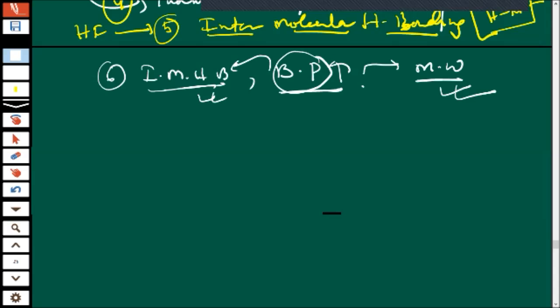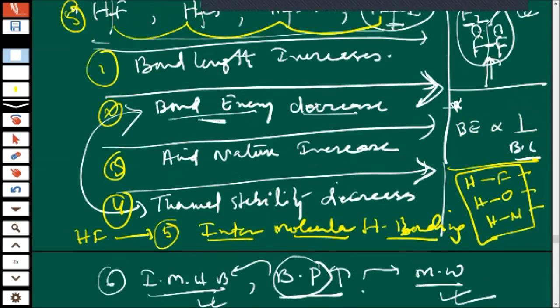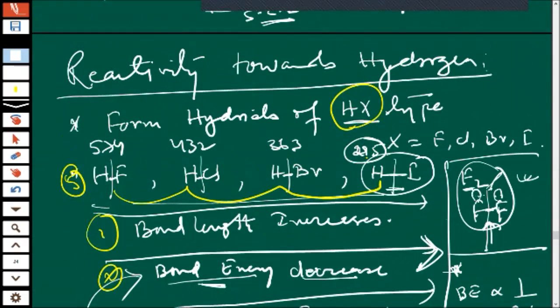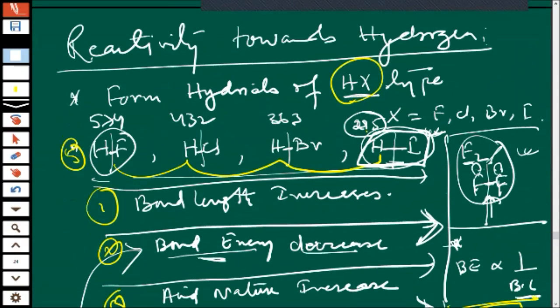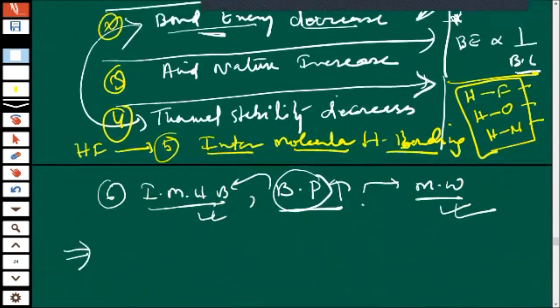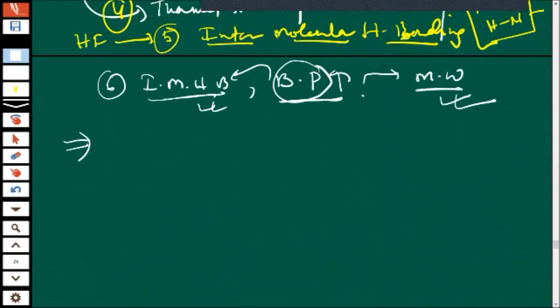So if anybody asks you the order of boiling point, what do you have to say? See, this one is telling my molecular weight is higher, so my boiling point should be more. And this one is telling that I am having hydrogen bonding, my boiling point should be more. So we have to do the judgment, children. So see, HF, then HCl, HBr, then HI.